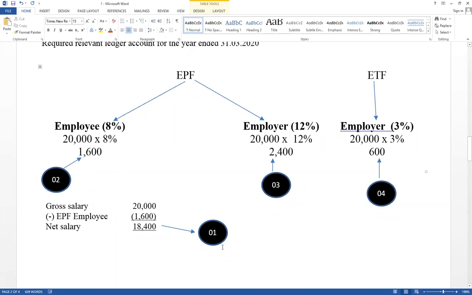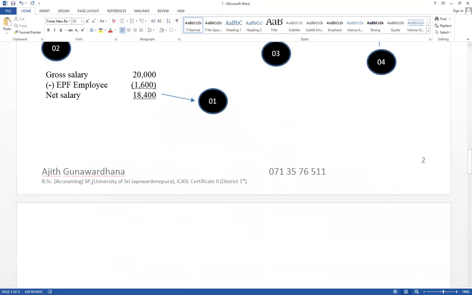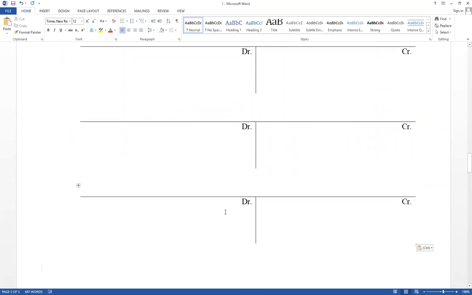Then when we are going to record in the ledger account, there are 4 steps that should be applied. This is the net salary. This is the value paid in cash. Think about paid in cash as a salary. Think about double entry. The effect is cash decrease. Therefore, cash account credit, salary account debit. There are 4 steps that should be applied, and you have to prepare 6 ledger accounts. Very important adjustment.